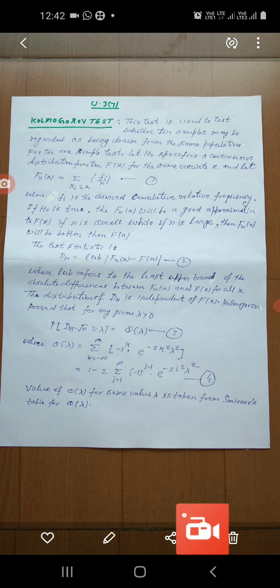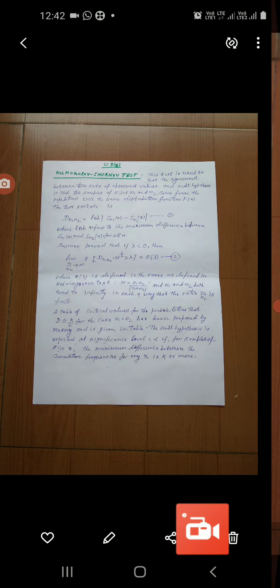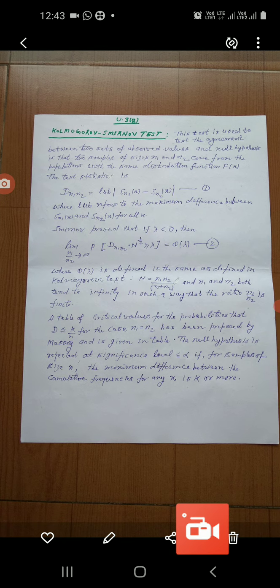Now we will discuss the Kolmogorov-Smirnov test. This test is used to test the agreement between two sets of observed values. Okay, this test is used to test the agreement between two sets of observed values.